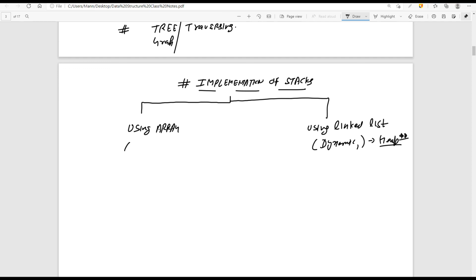But just as of now, take it as is. Here the linked list is a dynamic structure, and the array is a static version. So there are two ways. Why two ways? Because this is a data structure concept, and in data structures we have two ways to implement them, that is the array and the linked list.